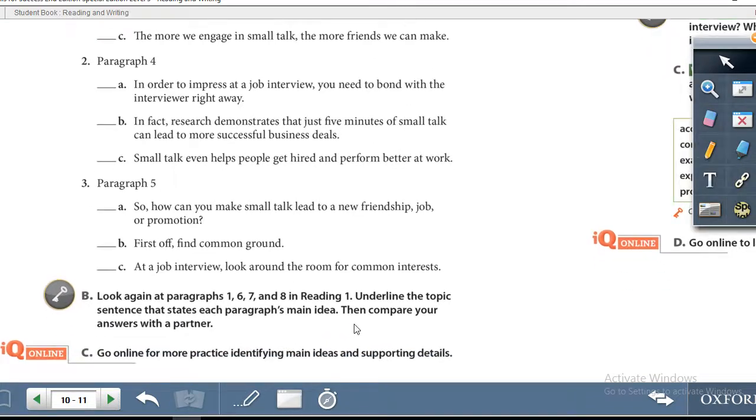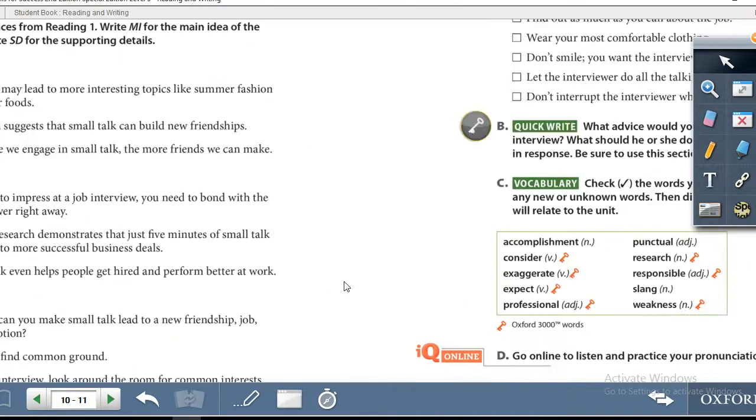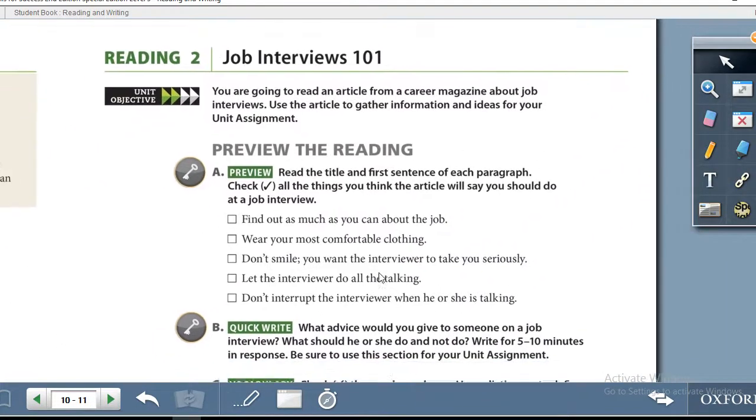Let us now look at the bottom of the page. It says, look again at paragraphs 1, 6, 7, and 8 in reading 1. Underline the topic sentence that states each paragraph's main idea. Then compare your answers with a partner. Once again, this is something you can do by yourself. You do not need a partner. Let us turn over to page number 11.